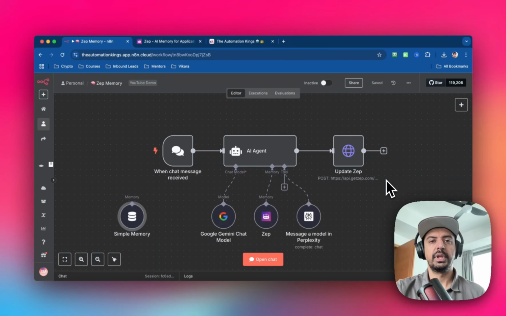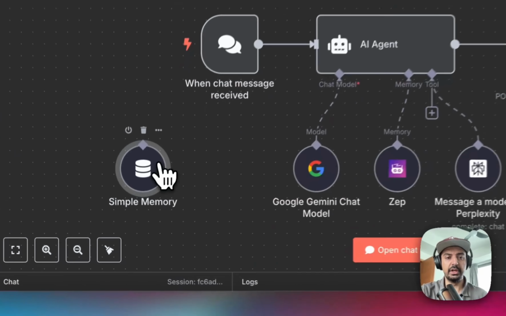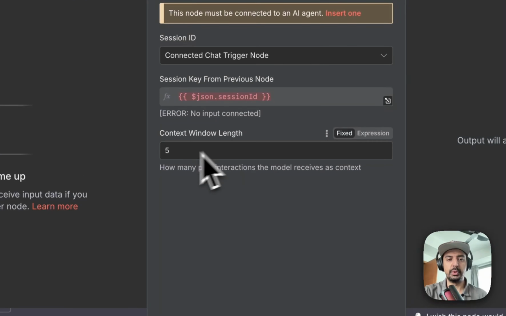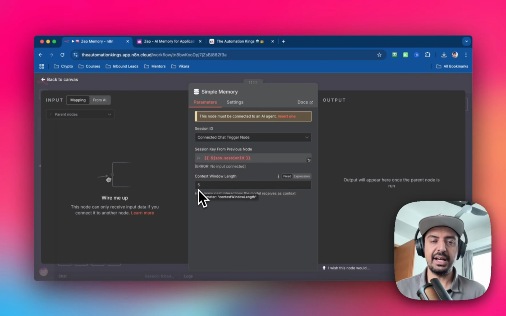to Zep. Now, the problem with existing AI agents is that they use the simple memory node inside of n8n, which is this node here. So if I go inside of here, you'll see a context window of 5. And what that means is that it has the previous 5 chats available inside the conversation. Now, this is very narrow because it can't go outside of these boundaries beyond whatever the chat is. Now, you could increase the context window to 10, 50, or 100, but ultimately it's still very narrow, right? It can only have a conversation with whatever has been said in that context window.